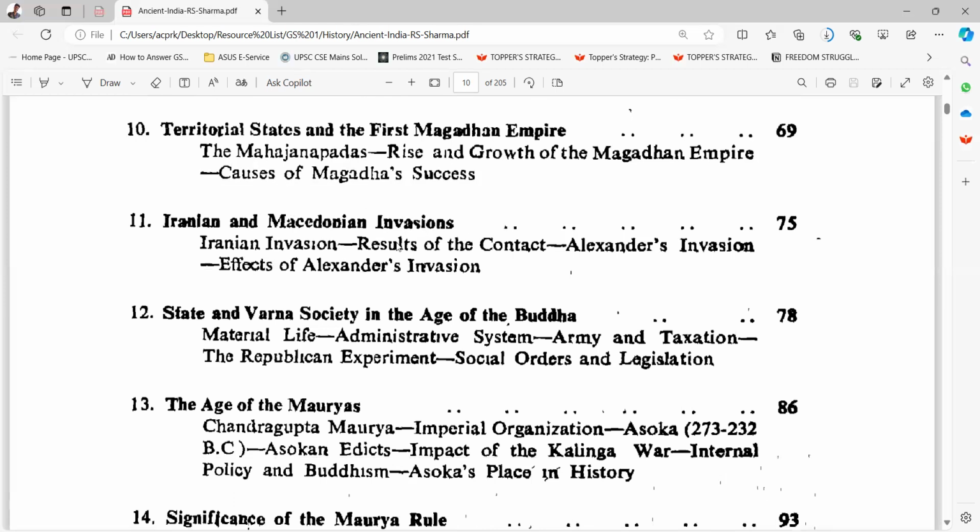Iranian invasion, results of the contact. Alexander's invasion, effects of Alexander's invasion. 12th is state and Varna society in the age of Buddha. Material life, administrative system, army and taxation, republican experiment, social orders and legislation.